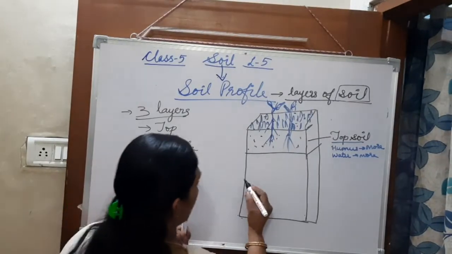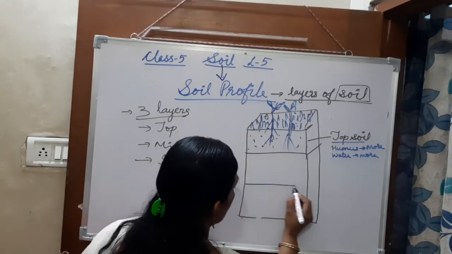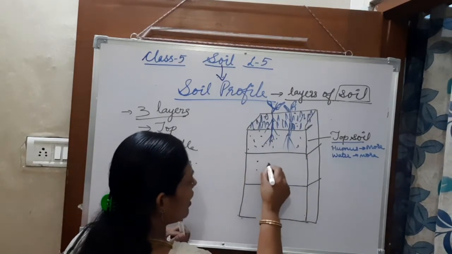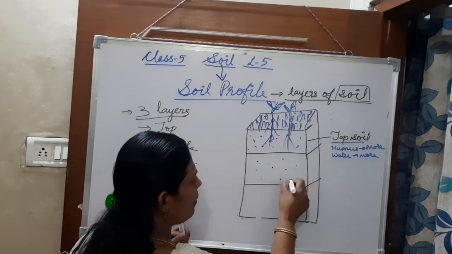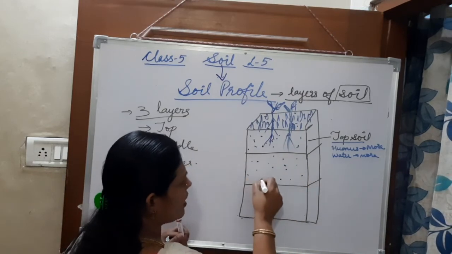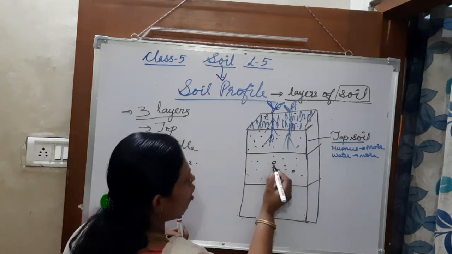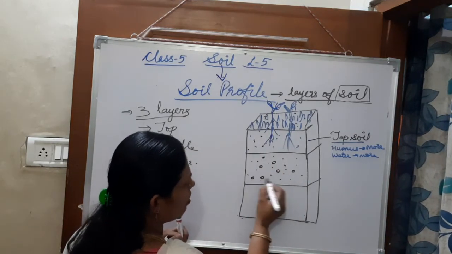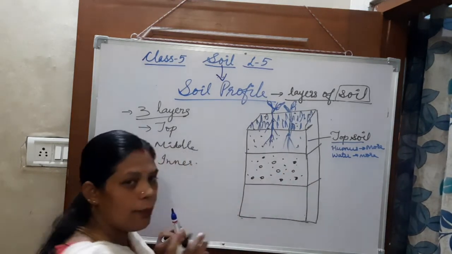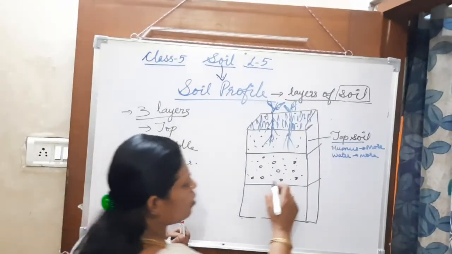And the next layer is the middle one. Here you can see the fine particles of soil, that is the sand, as well as some rock particles also. That means small pieces of the rocks also you can see.